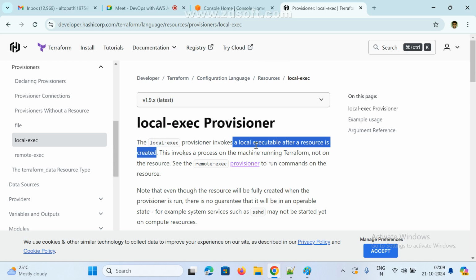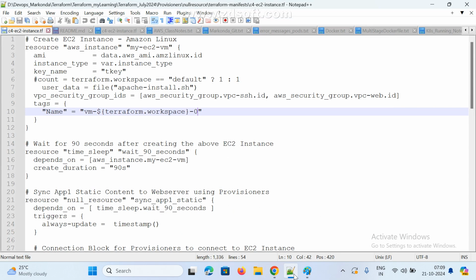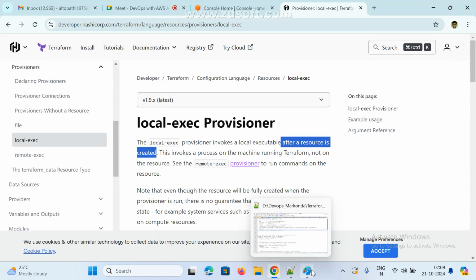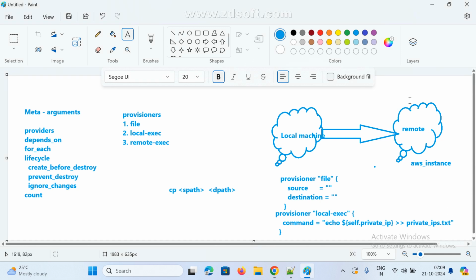Without the resource, can I get my public IP or private IP? For example, if the resource is not created and the instance is not available, can I get the IP address? See here, self.private_ip, self.public_ip. Is it possible without the resource? Is it possible or not?